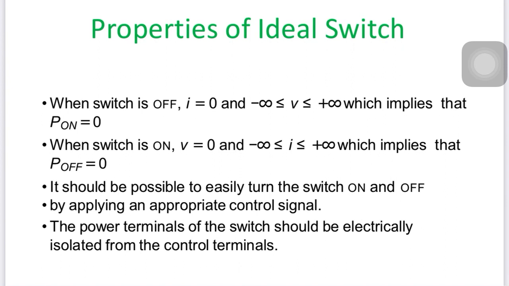If there are no gate pulses... There are actually so many turn-on techniques of a thyristor, but we discuss only the gate triggering method, to understand the ideal switch, right. So, when there is no gate pulse, there is no current from anode to cathode, right. So, for allowing that current flow, we require gate pulses.